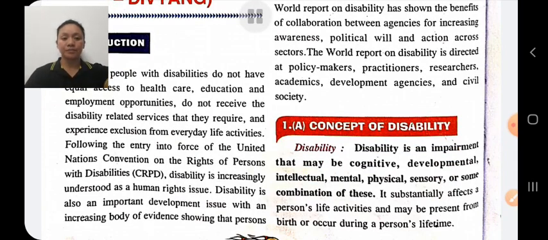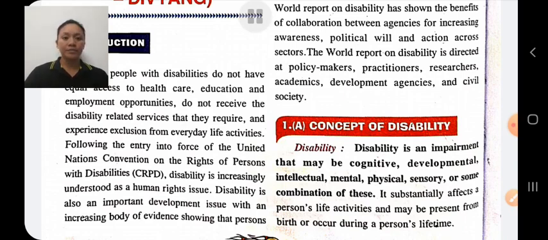What is disability? Disability is an impairment that may be cognitive, developmental, intellectual, mental, physical, sensory, or some combination of these. It is a lack of capacity to do work effectively. It is an impairment that affects the everyday activity of an individual. It affects a person's life activity and it may be present from birth or occur during a person's lifetime, like due to an accident.